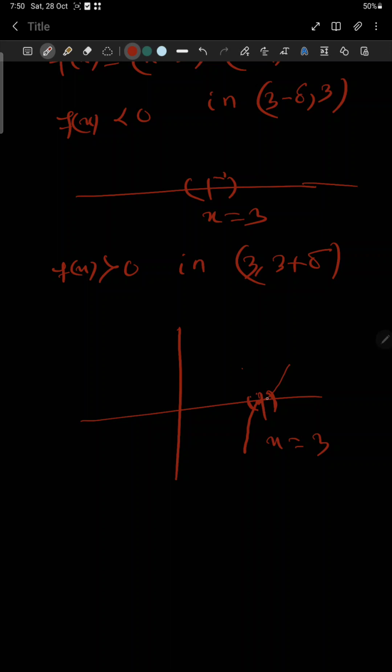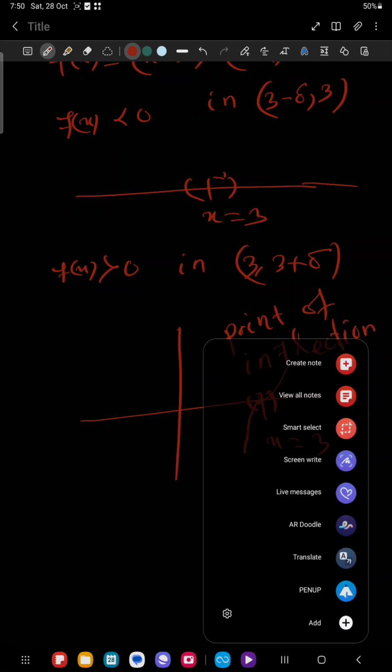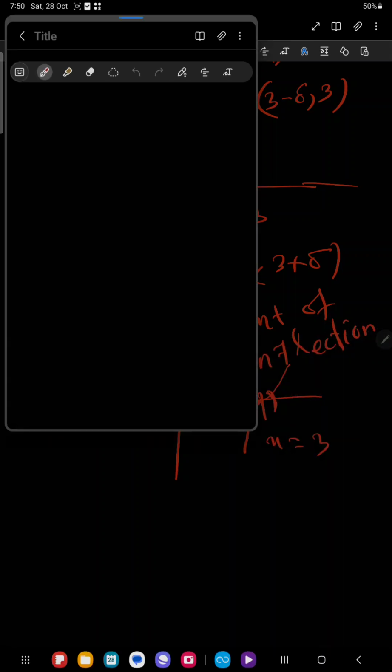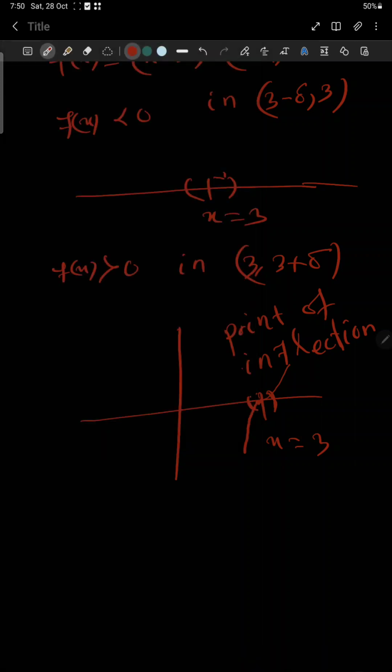In the right hand side it gives positive, means 0 is also not a maximum point, so it is called the point of inflection. So by using the neighborhood analysis we got that x equal to 3 is a point of inflection.